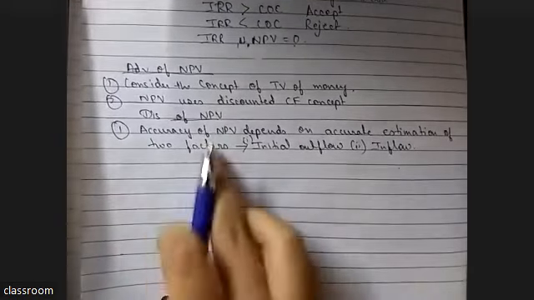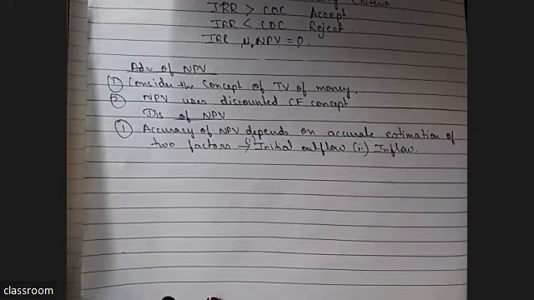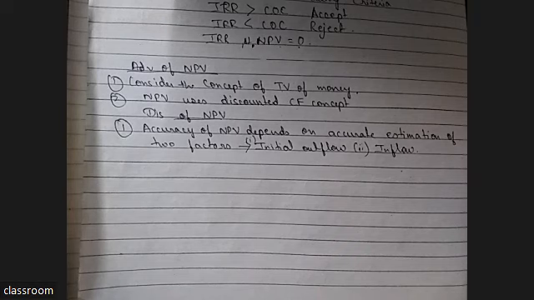So basically, if we are going to an interview and they are asking any disadvantage of NPV, we will start: NPV is the best method, and as such, there is no disadvantage of NPV because this is the best method and it is flawless. But if you have asked me, then I will say accuracy of NPV depends on accurate estimation of two factors, that is inflow and outflow. So this should be calculated wisely. If we have failed to calculate these two things wisely, then our NPV will give incorrect result.